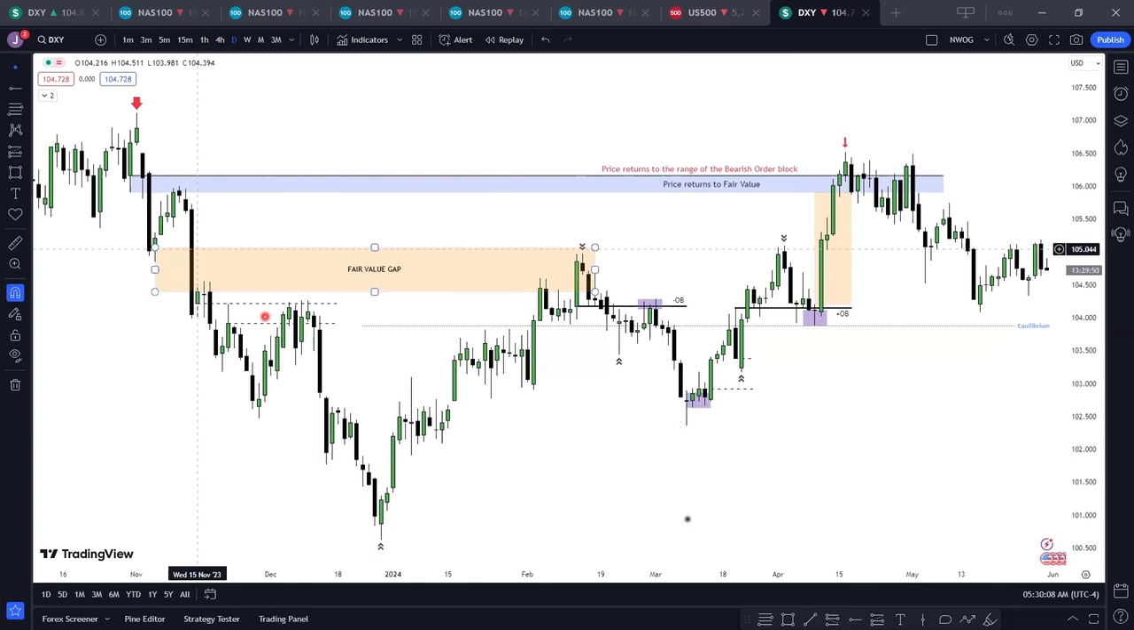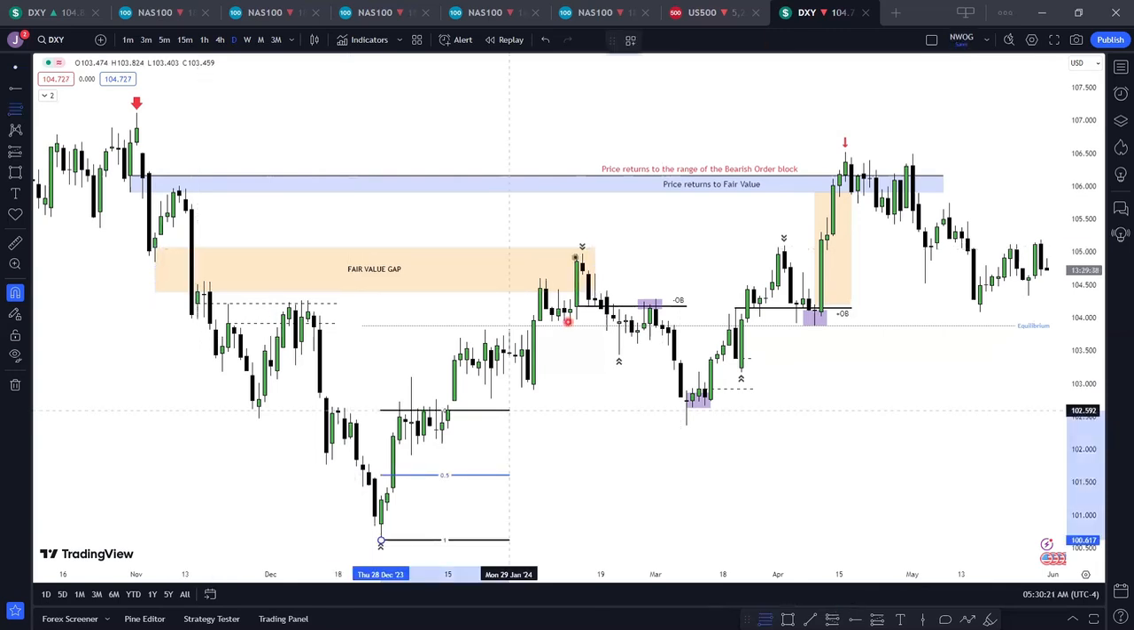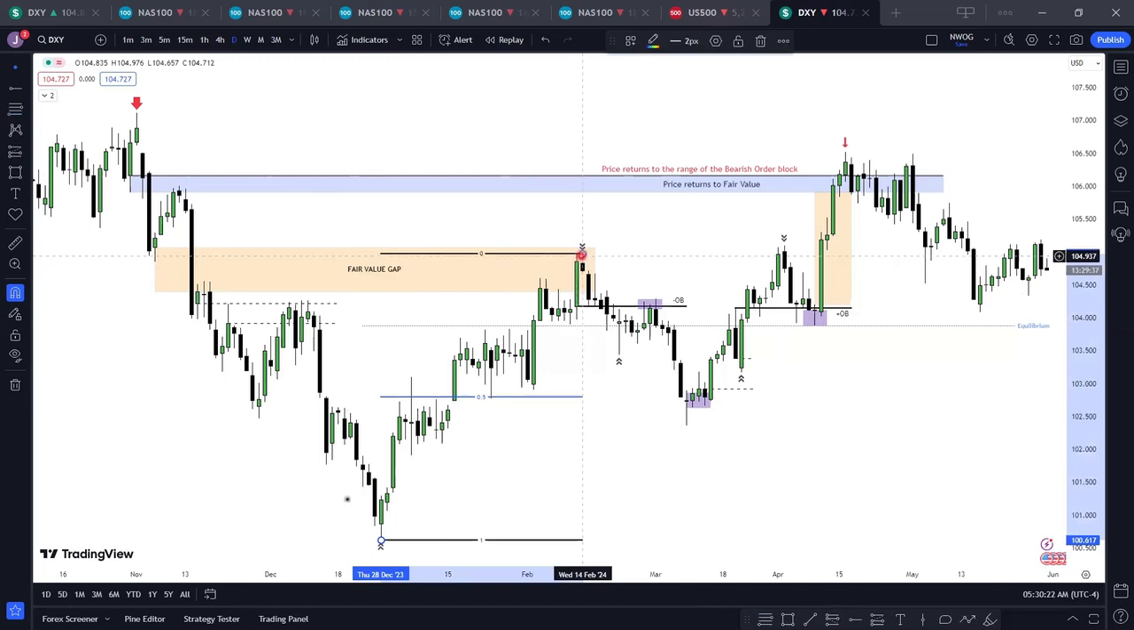Then now I will show you another thing again. From this point to this point, price formed a range. We can see this range here. So price retraced down here to equilibrium, and then look at how price consolidated before moving. It rallied.